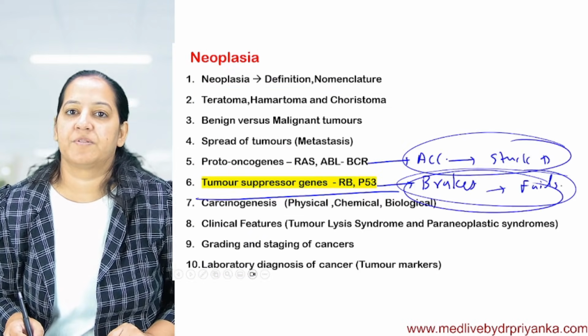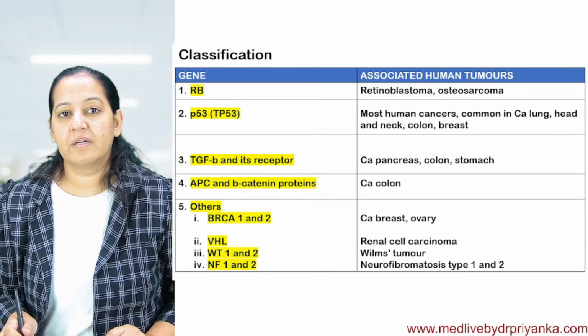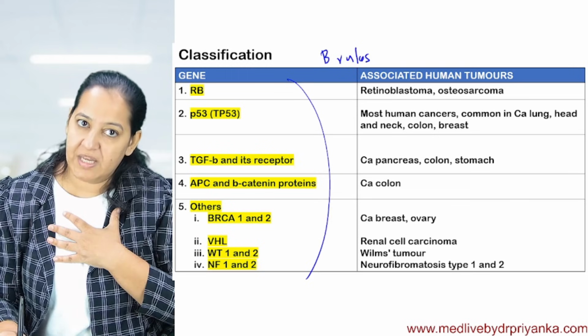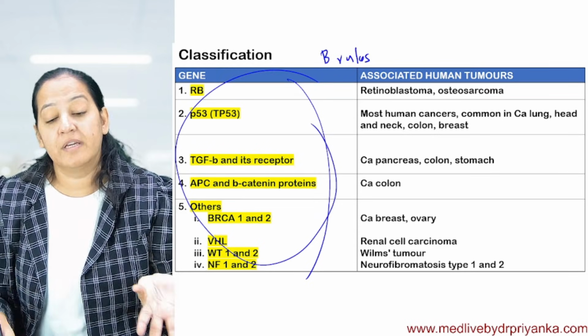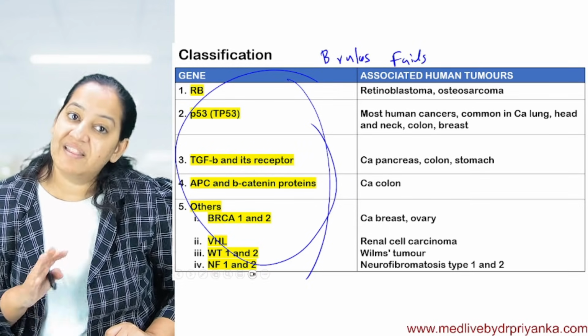So, tumor suppressor gene inhibition. Let's come to tumor suppressor genes. They are the brakes. How many tumor suppressor genes are there? These all are tumor suppressor genes, and they are all brakes. They are present in me and you; we all have these genes. They are normal, but once there is a loss of function mutation in them, the brakes fail. Once they fail, cancer occurs.